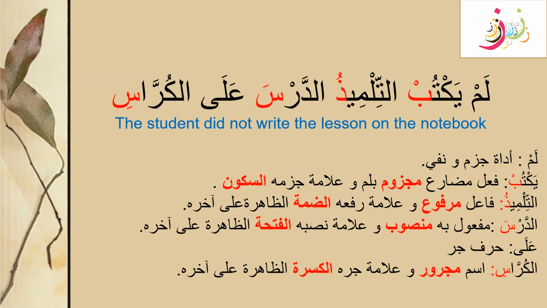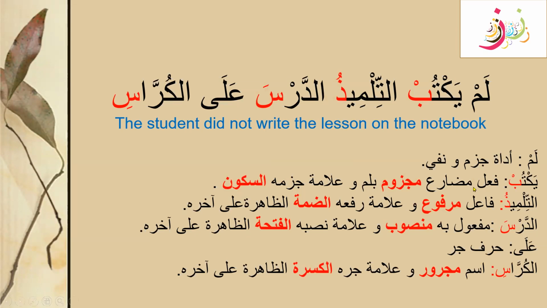Now look at this. Yaktub. We can notice here that the last letter, as we learned, we see what the last letter of the word has, and according to that we are going to write the Arab. So yaktub is a fe'l mudari.